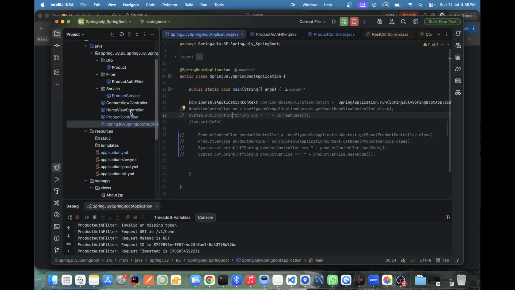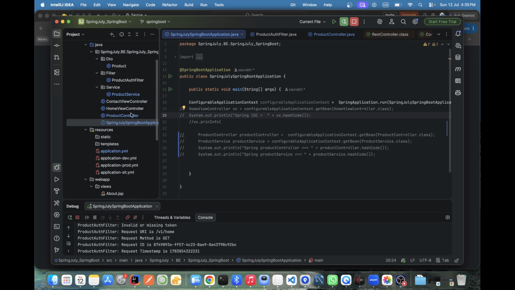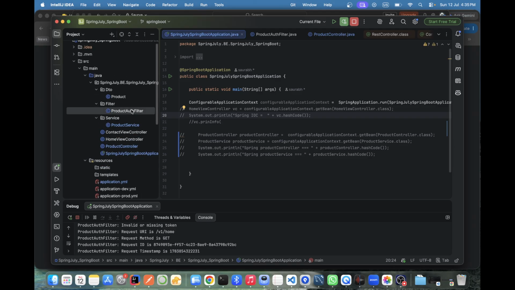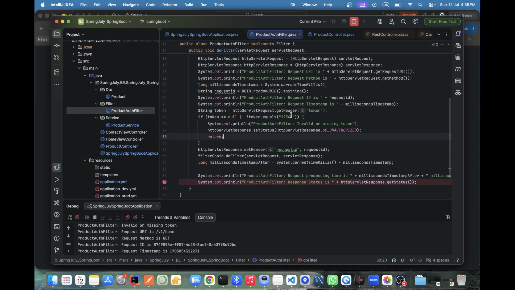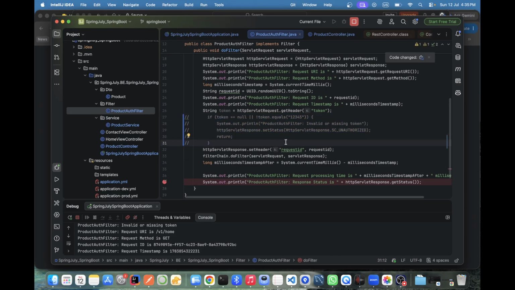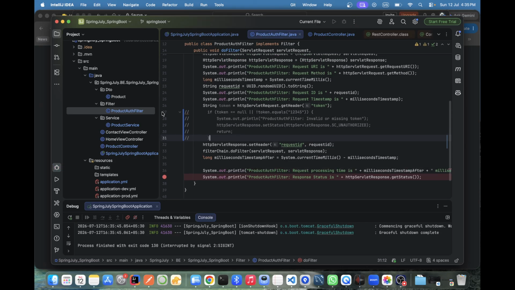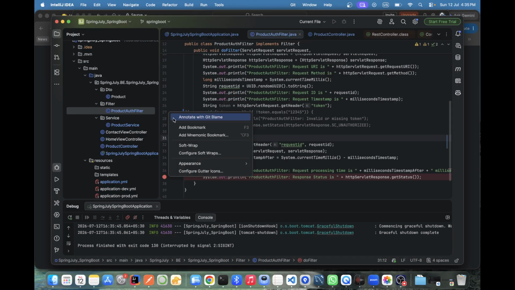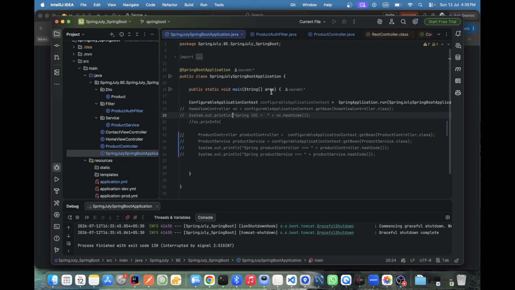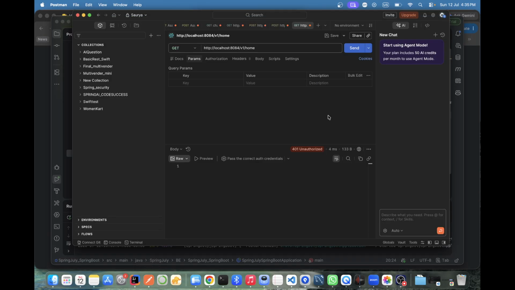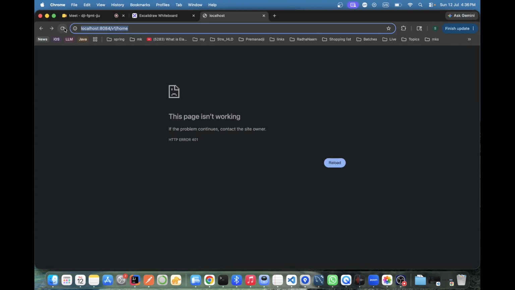I think till the filter we have some condition. We added a filter, so the filter had a condition. Okay, that is why it's unauthorized. Now it will work. Let's add the breakpoint here as well. So let's see now. Okay, working.